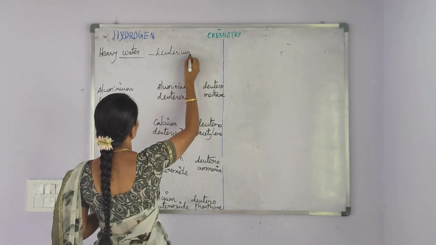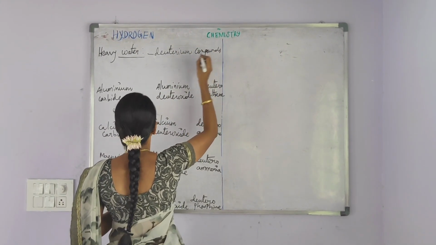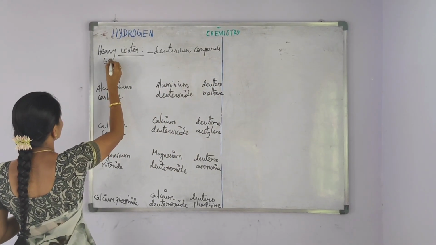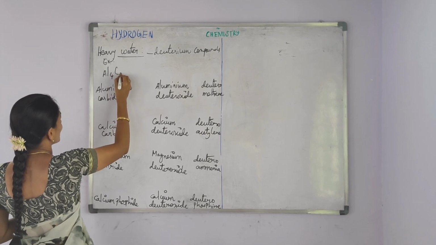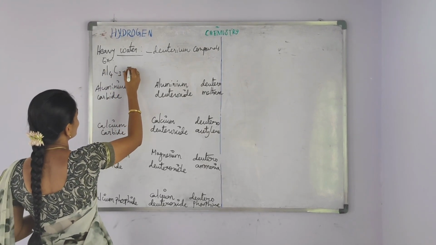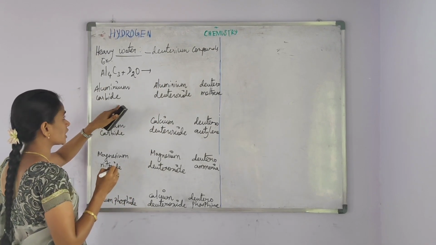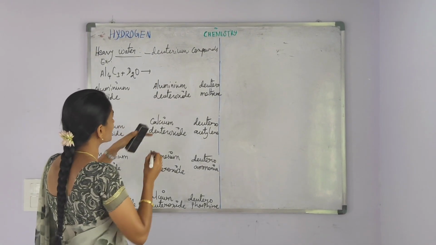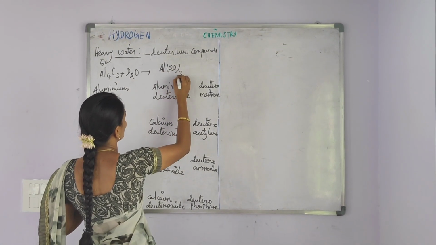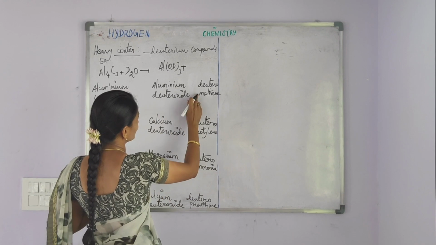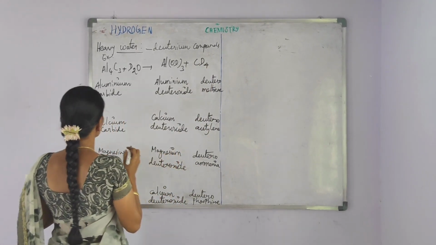Heavy water is used to prepare deuterium compounds. The examples are, first of all, aluminium carbide Al4C3 treated with heavy water. Aluminium carbide is converted into aluminium deuteroxide, that is AlOD3, along with the formation of deuteromethane CD4.